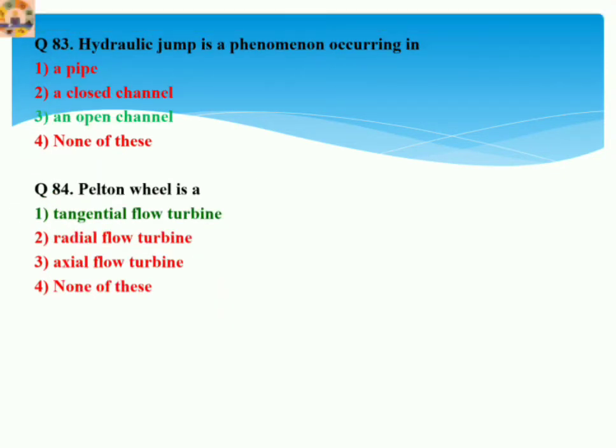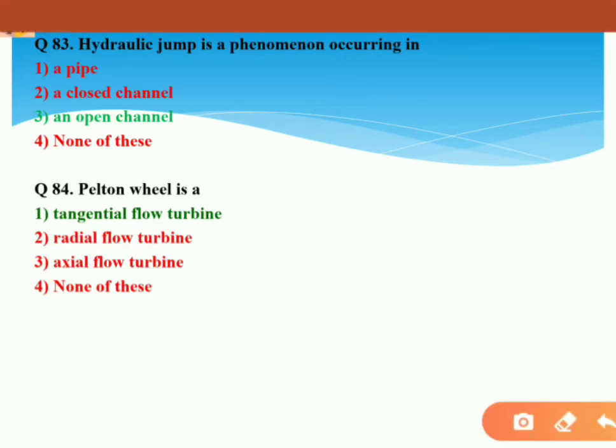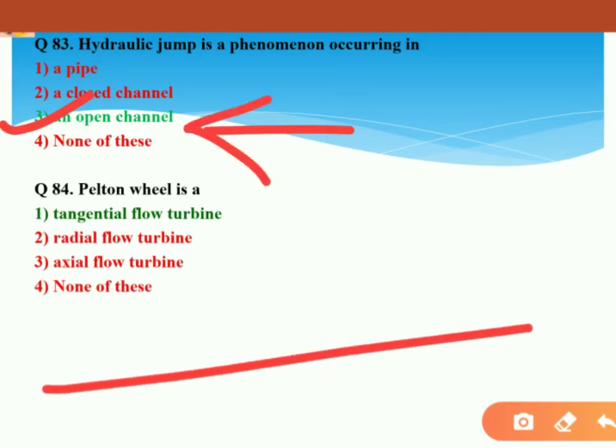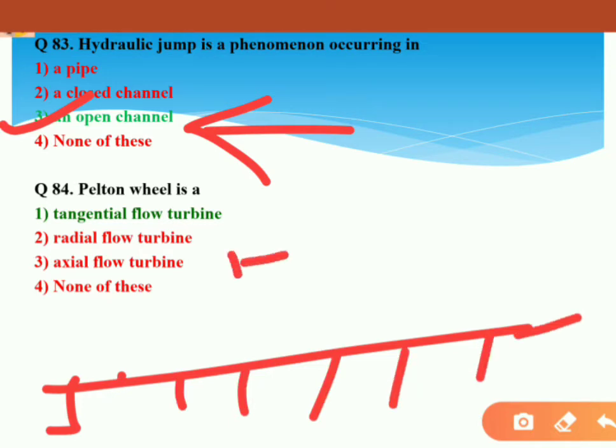Let's come to next question, 83. Hydraulic jump is a phenomenon occurring in an open channel. Option 3 will be the correct answer. Let's see a common example. Suppose it's a surface, and on that surface some dam is situated.